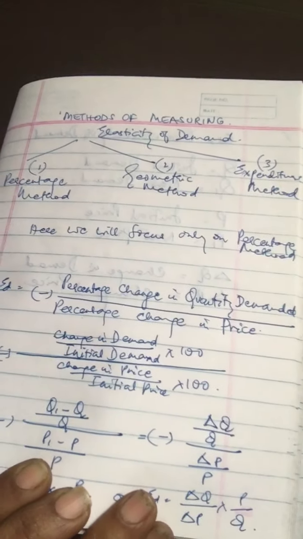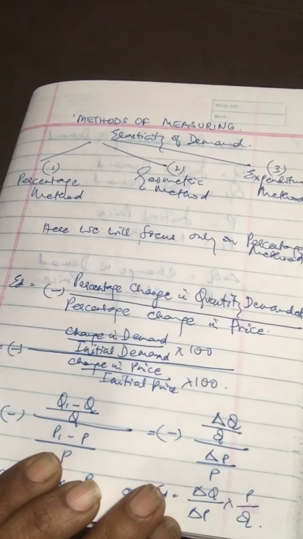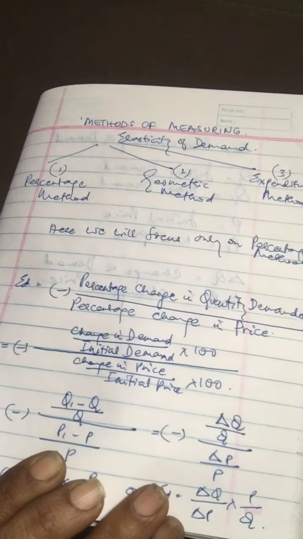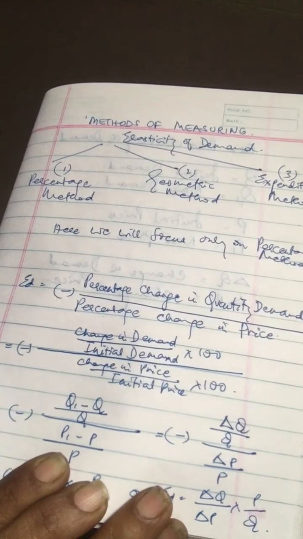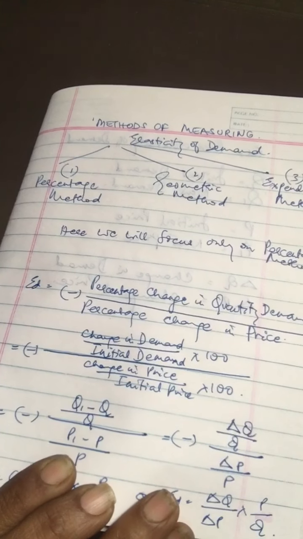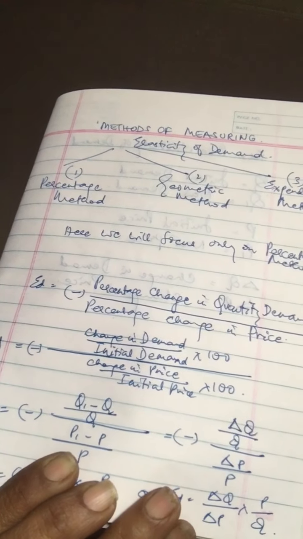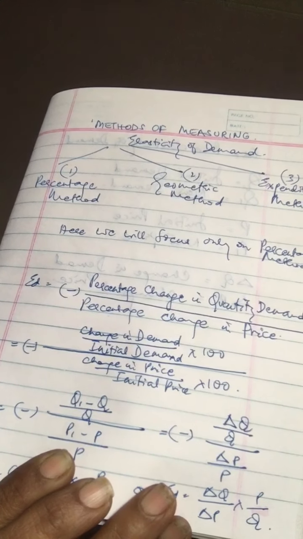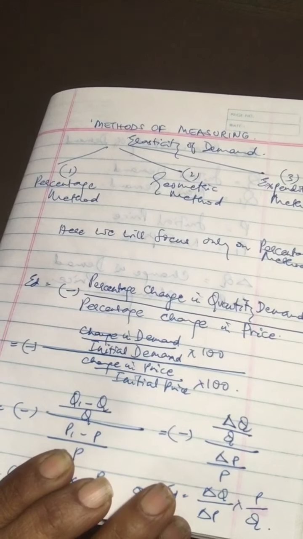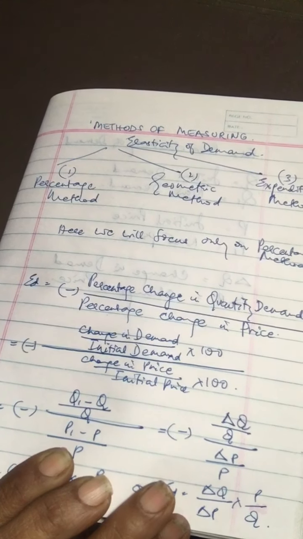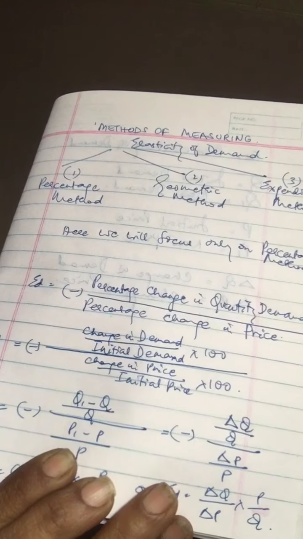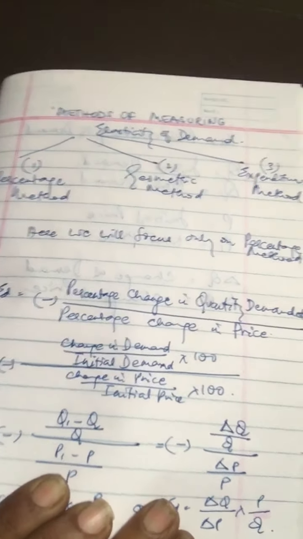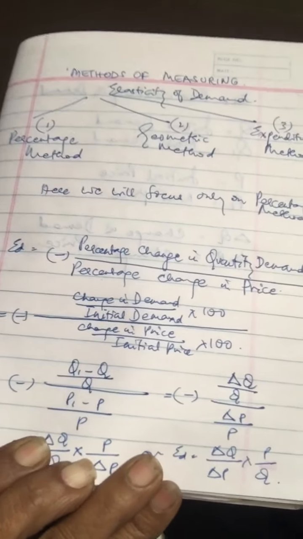So what is the price elasticity of demand again? It is the degree of change in demand in response to a change in the own price of a commodity. So the percentage change method is the most commonly used method of measuring price elasticity of demand. According to this method, elasticity of demand, say for commodity X, is measured as the ratio between percentage change in quantity demanded of commodity X and percentage change in the price of commodity X. So given here are the formulas for how you derive it.